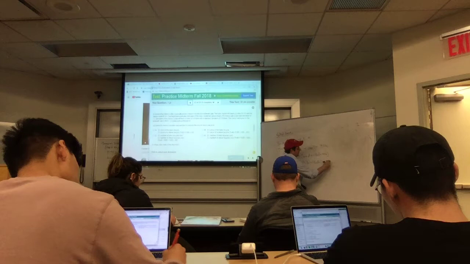So you never calculate the standard deviation directly. For part C, I first calculate the variance, and only after that do I calculate the standard deviation.